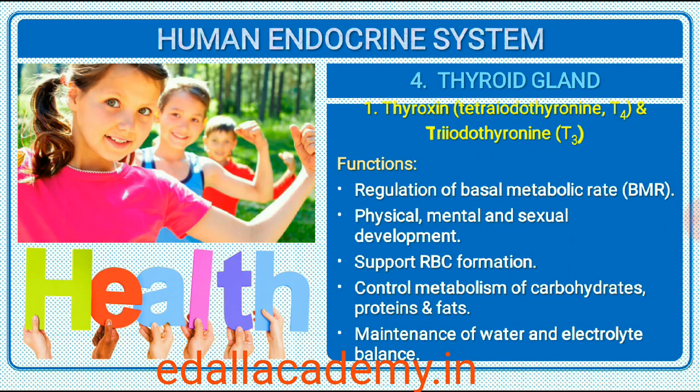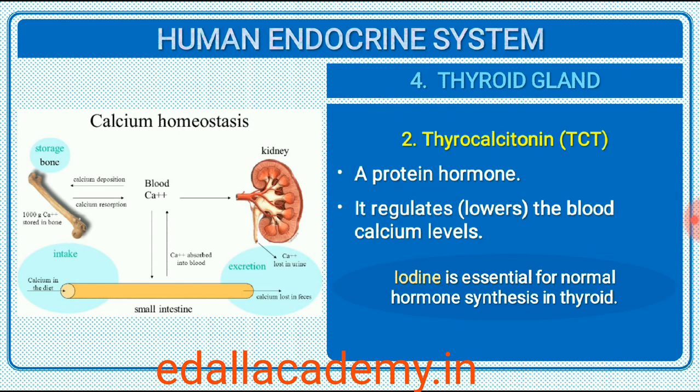Thyroid hormones play an important role in the regulation of the basal metabolic rate. These hormones also support the process of red blood cell formation. Thyroid hormones control the metabolism of carbohydrates, proteins and fats. Maintenance of water and electrolyte balance is also influenced by thyroid hormones. Thyroid gland also secretes a protein hormone called thyrocalcitonin, TCT, which regulates the blood calcium levels.